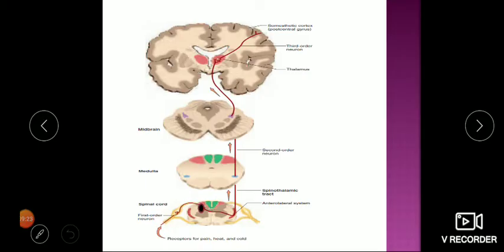From here the second order neuron starts, crosses to the opposite side, goes up to thalamus. From here the third order neuron starts and goes to the sensory cortex. So this is our spinothalamic tract, which is carrying the sensation of pain, temperature, and crude touch. Dorsal column is carrying the sensation of fine touch, vibration, pressure, and stereognosis.